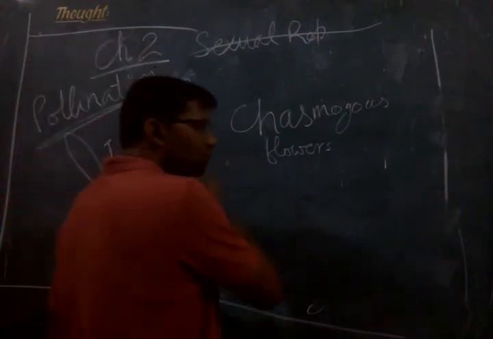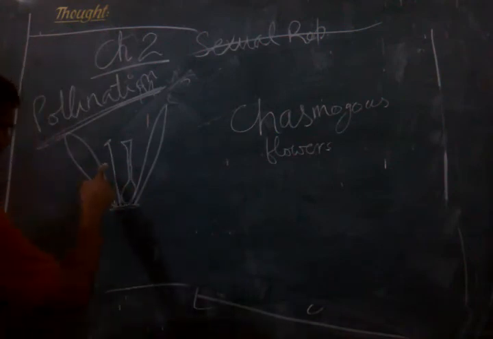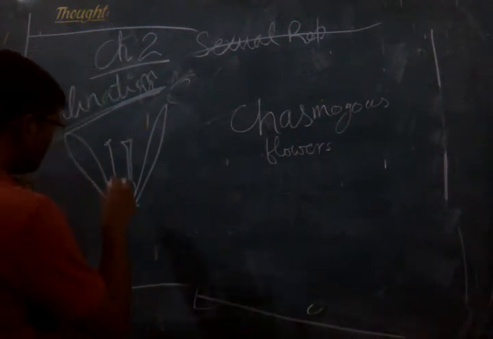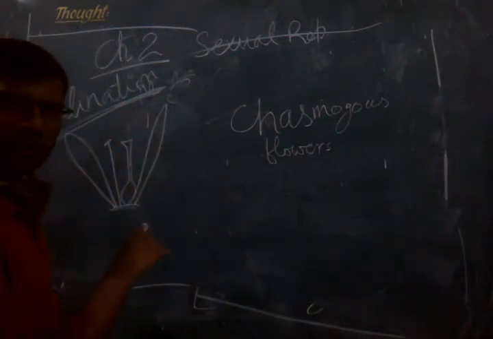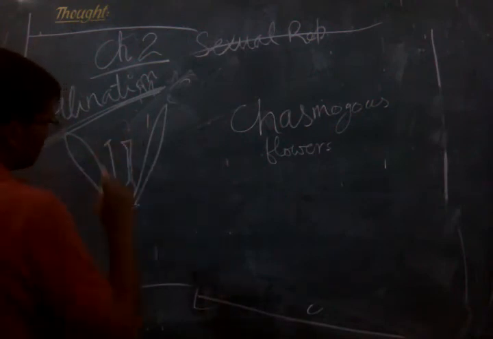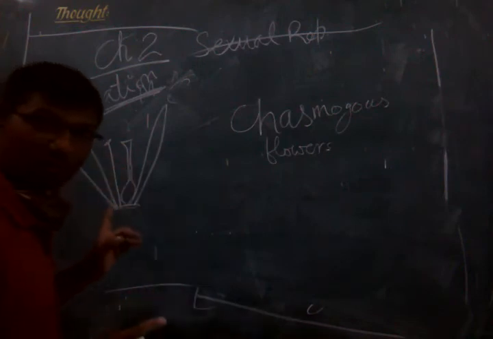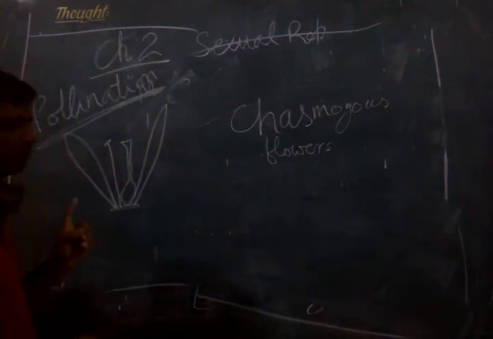Now what are chasmogamous flowers? Chasmogamous flowers means the flower will have both the androecium as well as gynoecium, but it may undergo autogamy or it may undergo xenogamy, because of the lack of synchrony.